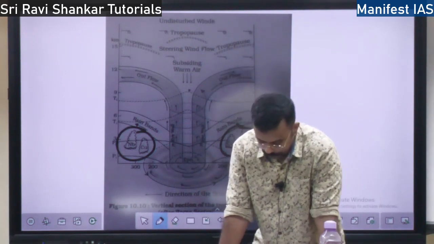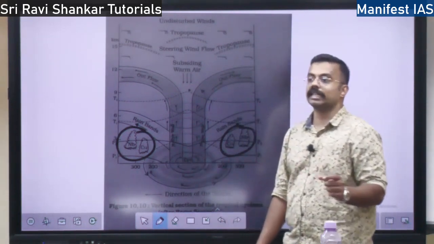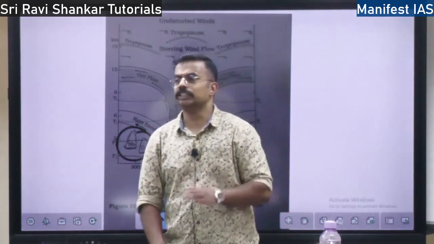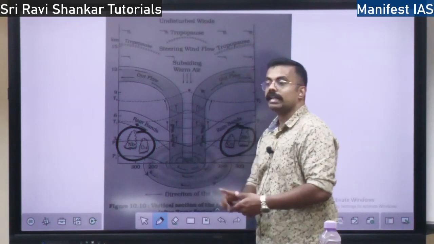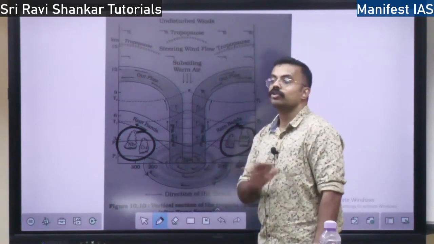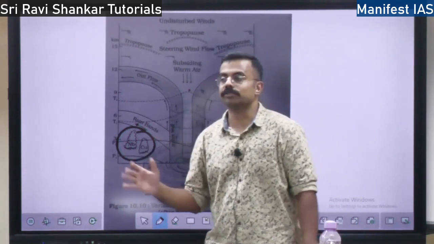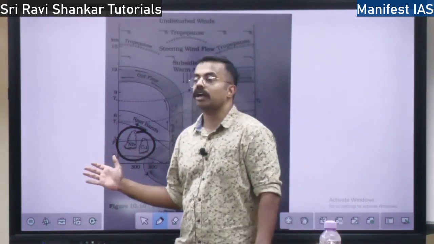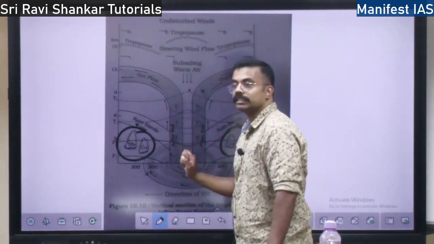This eye region is a very calm region. Whenever there is a cyclone, there is a lot of storm and high speed winds, but that is only in the circulating region. Whereas in the eye region, there will be no storms. It is a very calm area. That is why, when the cyclone comes on the land, first there will be a lot of devastation. Why? Because this region enters first.